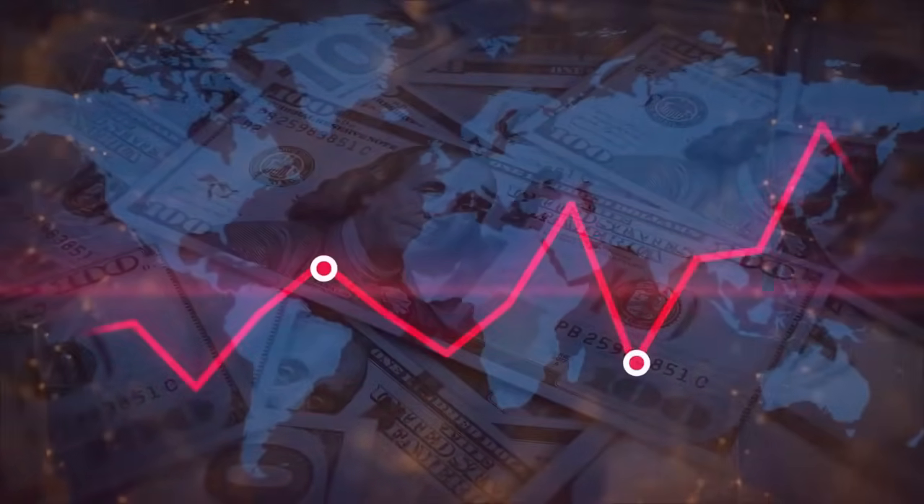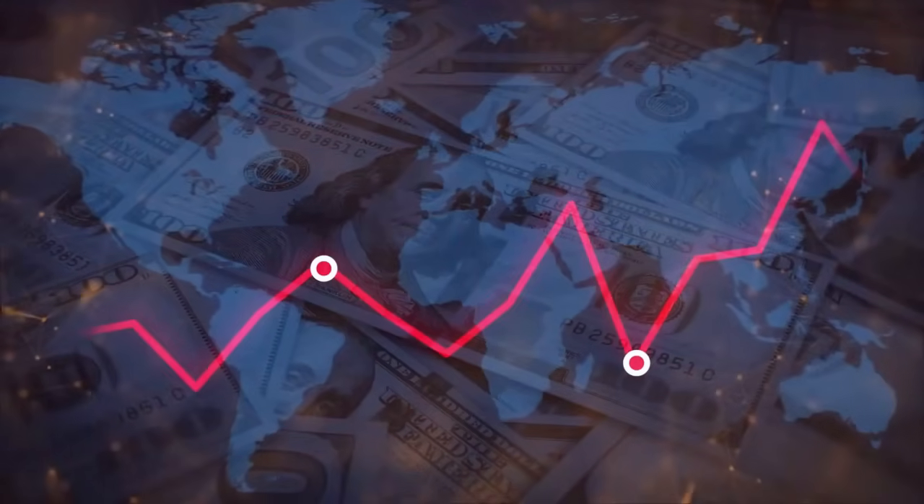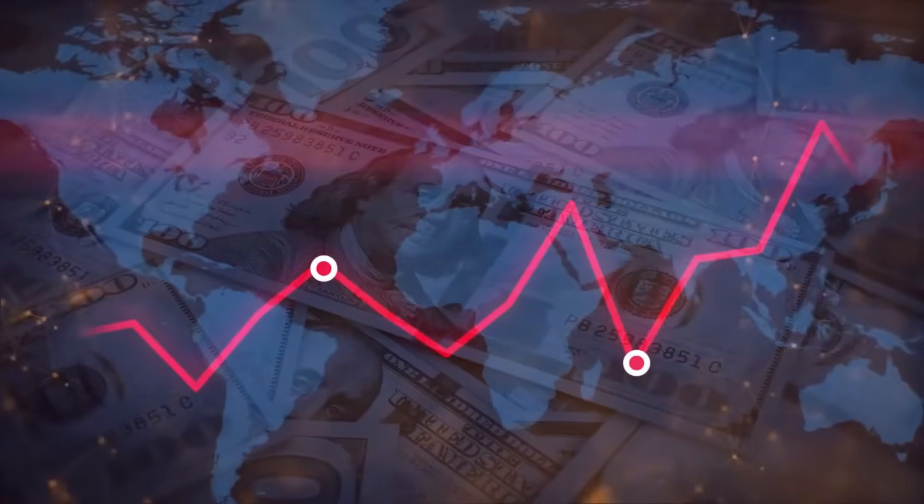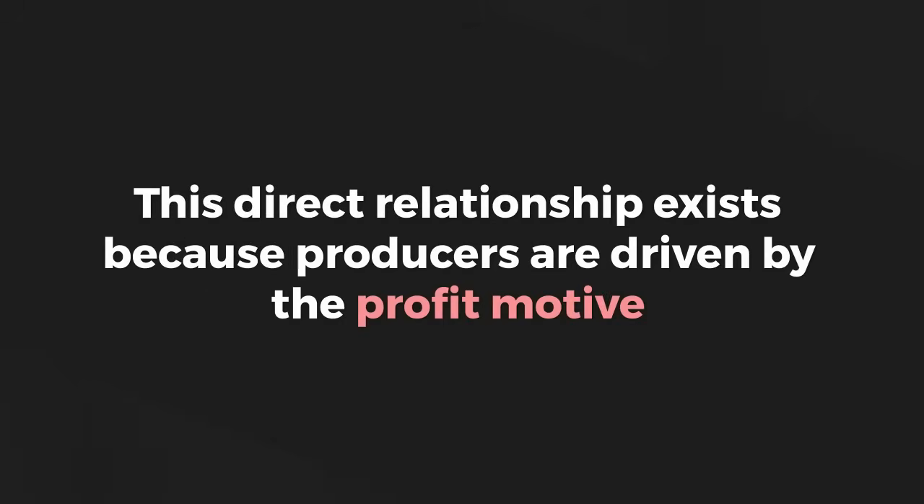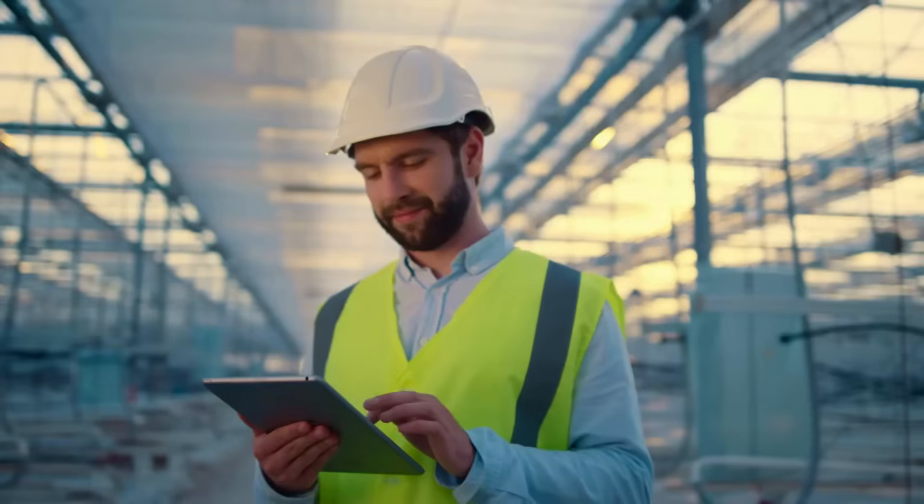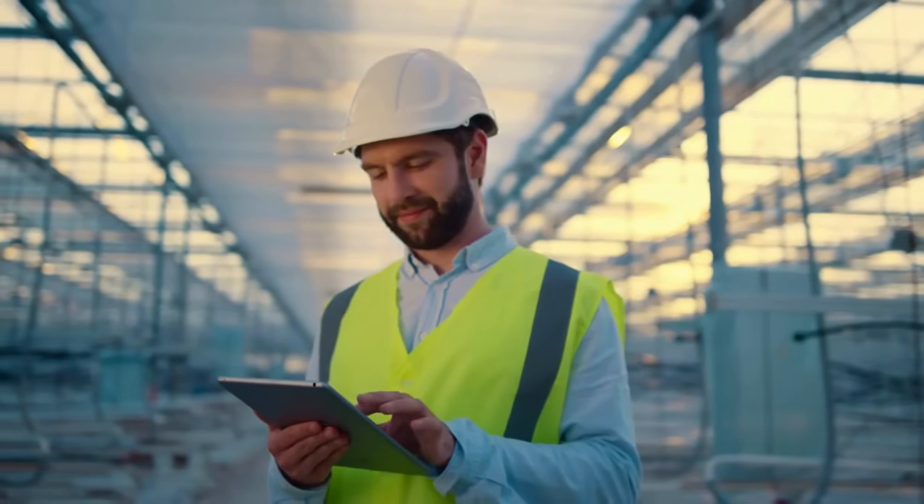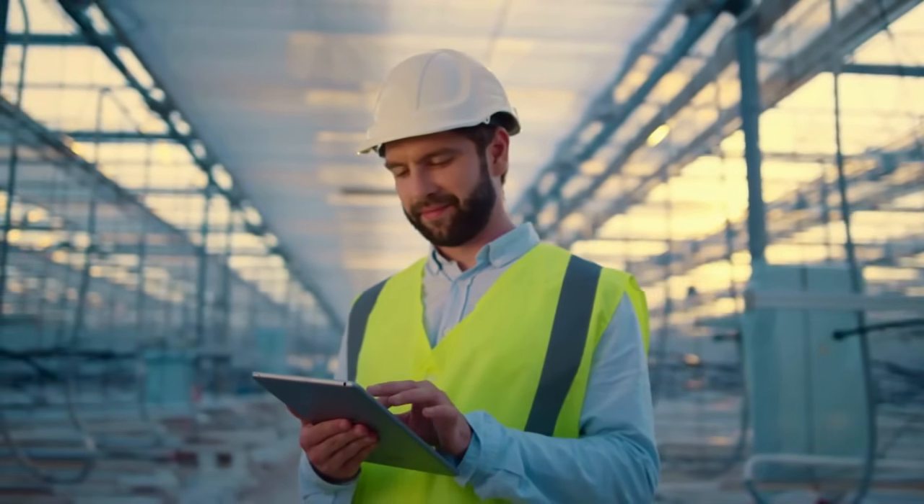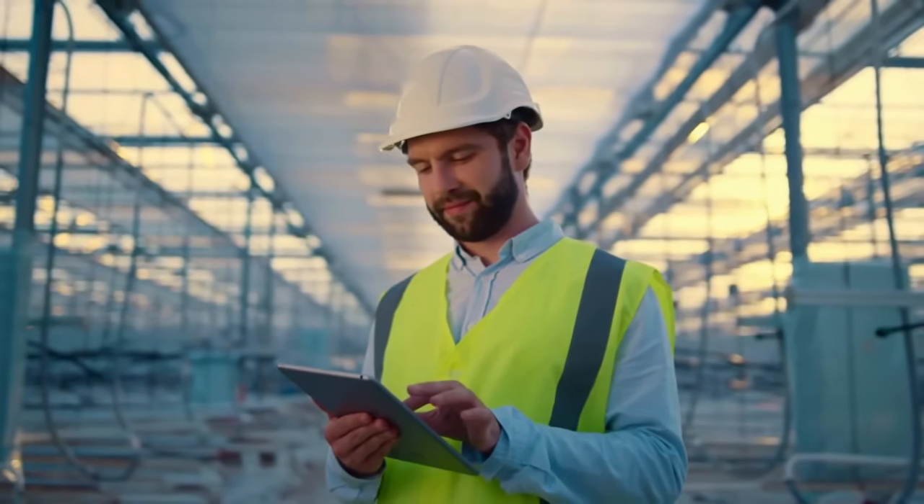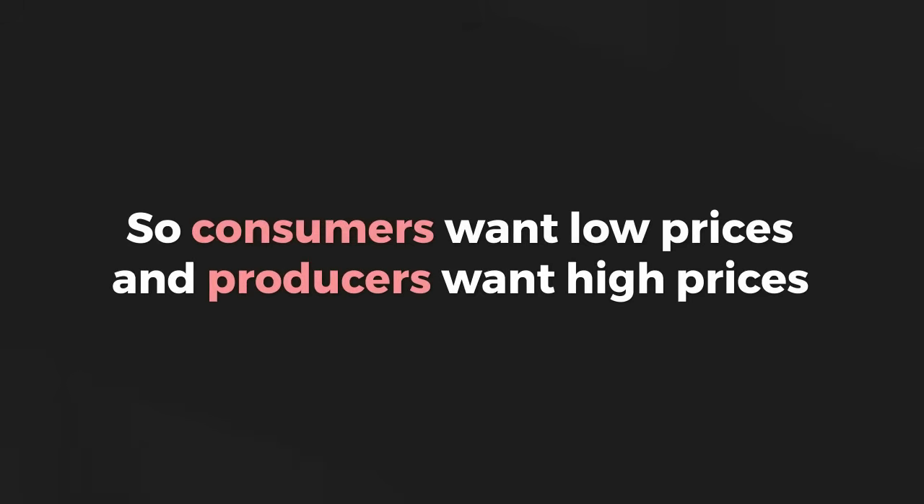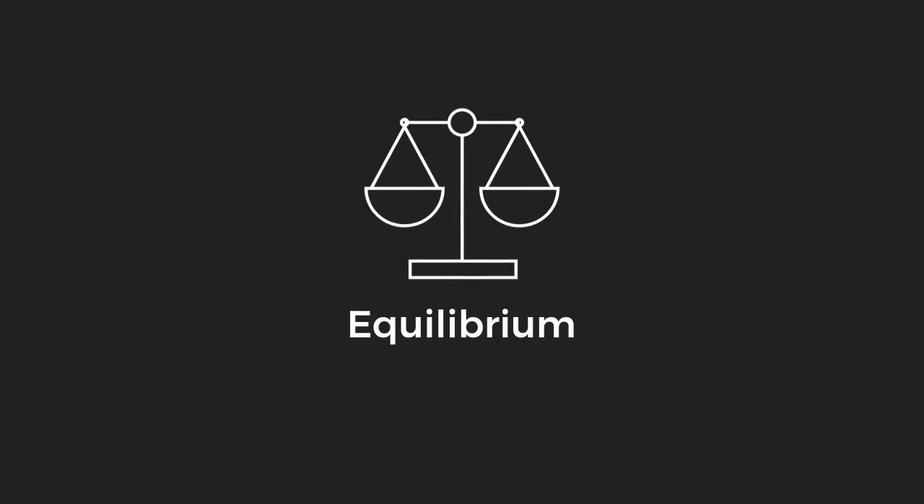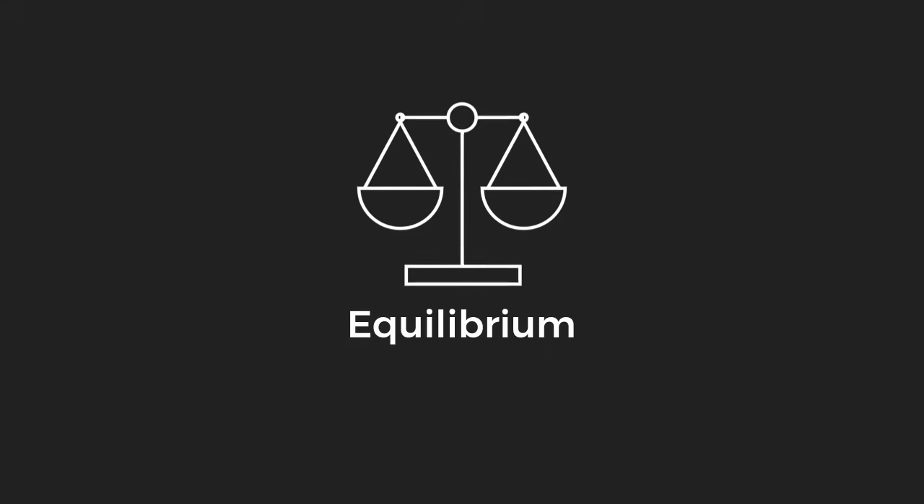An expansion of supply happens when the price increases, leading producers to offer more. A contraction occurs when the price decreases, leading them to offer less. This direct relationship exists because producers are driven by the profit motive. Higher prices generally mean higher profits, incentivizing them to allocate more resources, time, and effort into producing and selling more of that good. So consumers want low prices and producers want high prices. How do these two fundamental opposing forces meet in the real world?